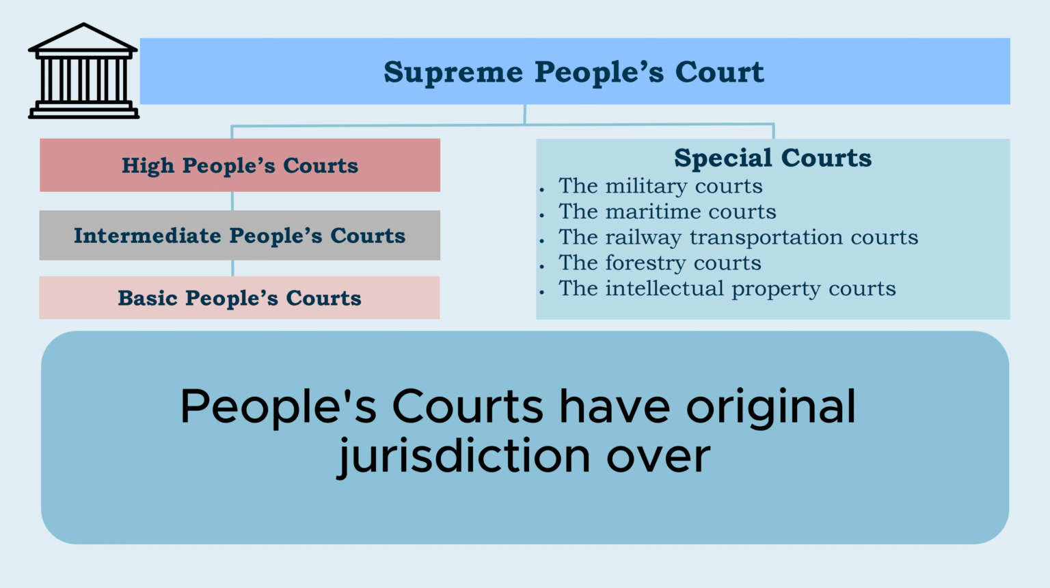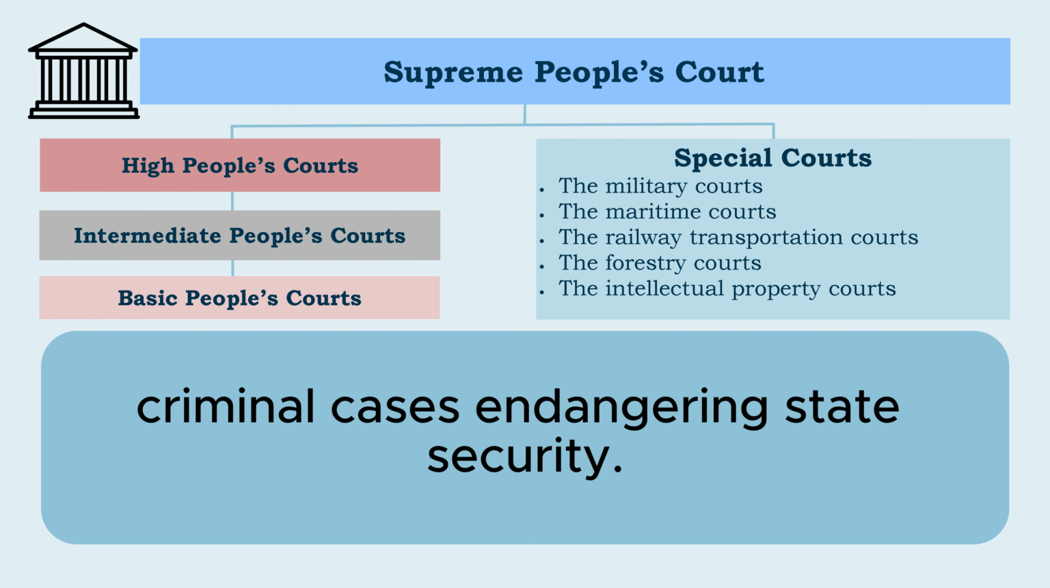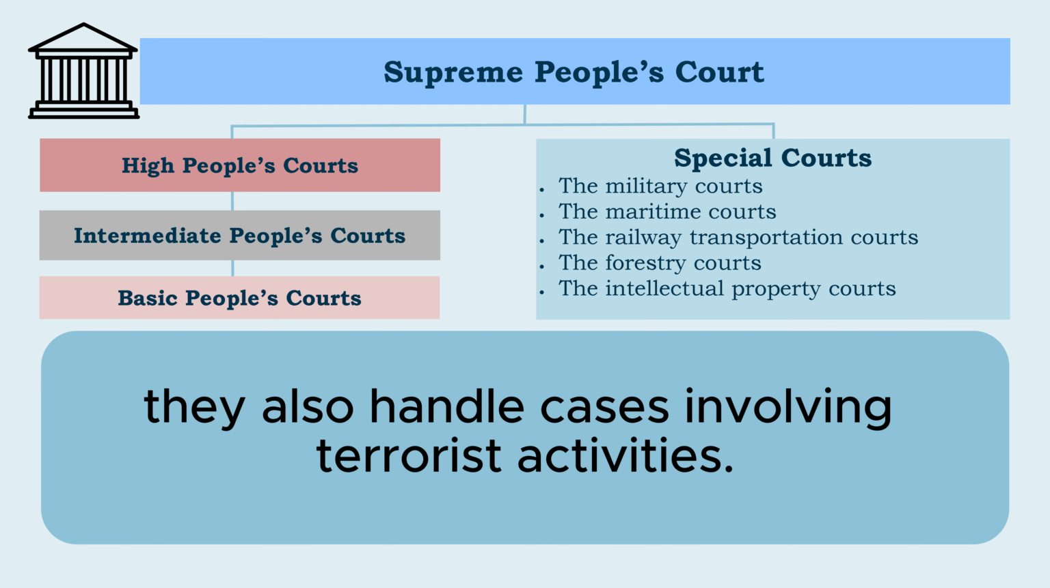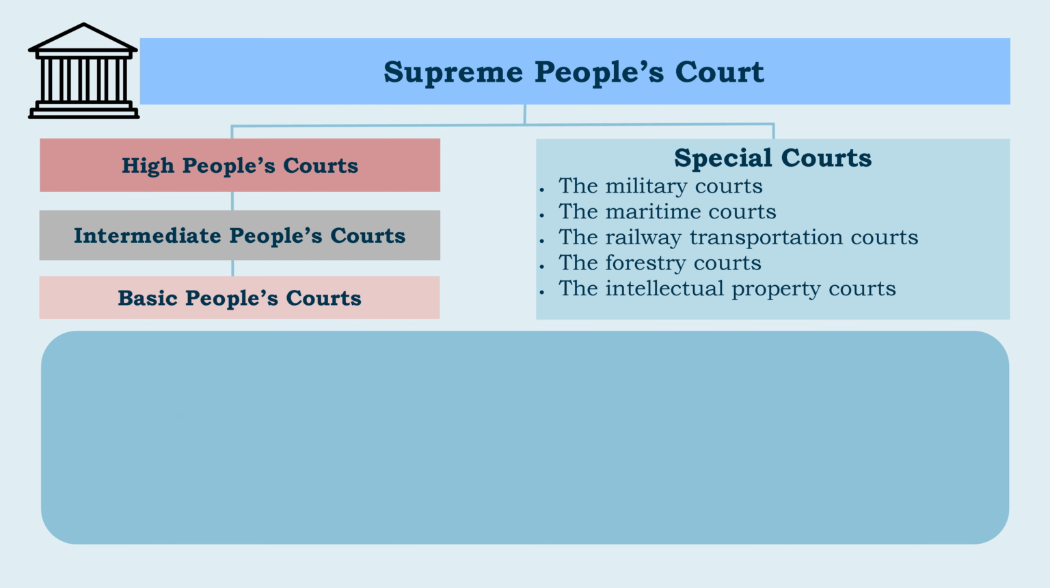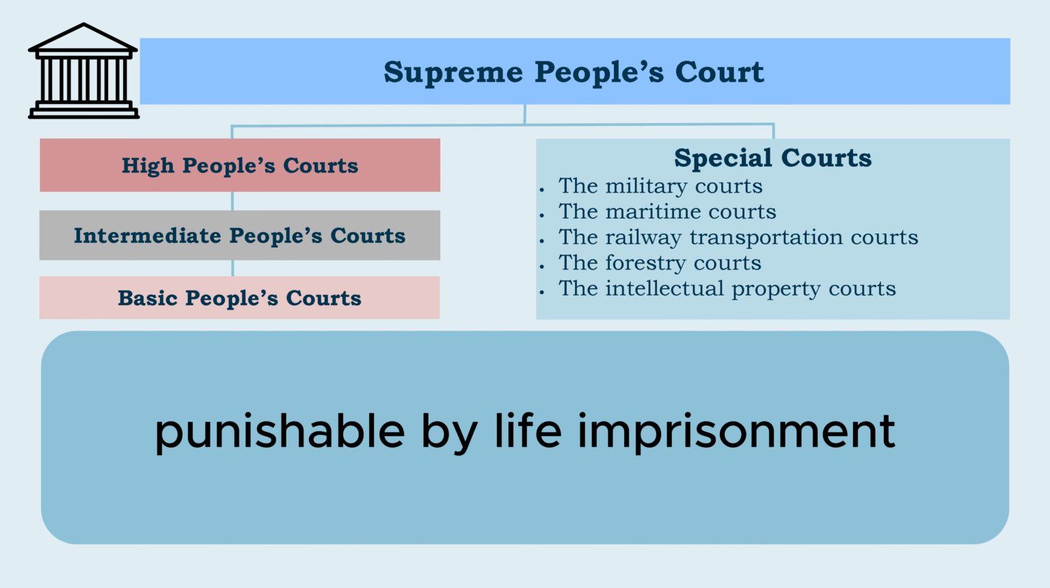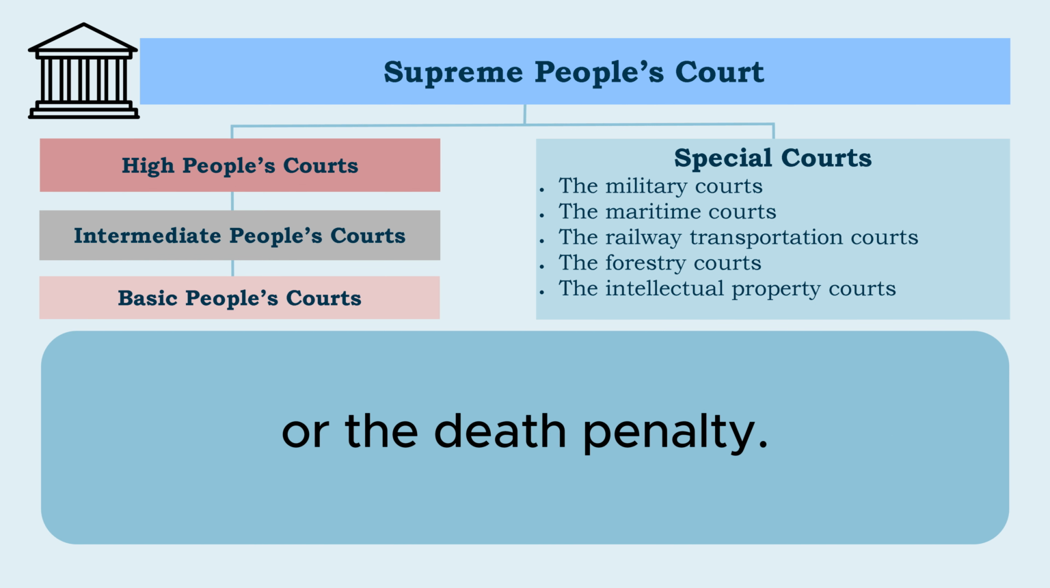The Intermediate People's Courts have original jurisdiction over criminal cases endangering state security. They also handle cases involving terrorist activities. Additionally, they manage cases of crimes punishable by life imprisonment or the death penalty.